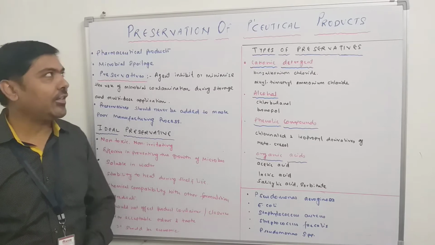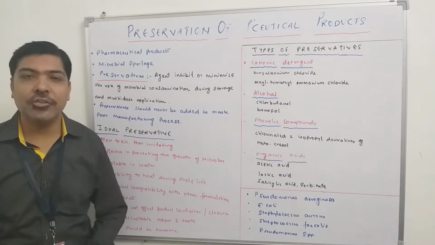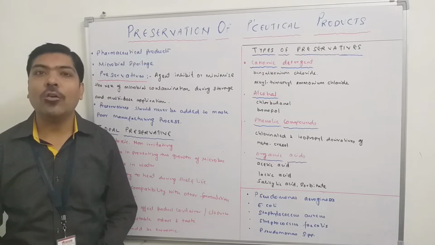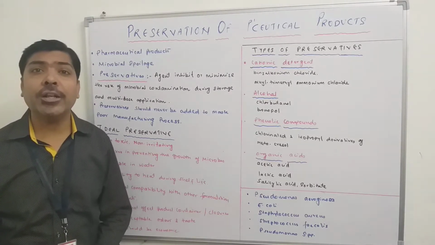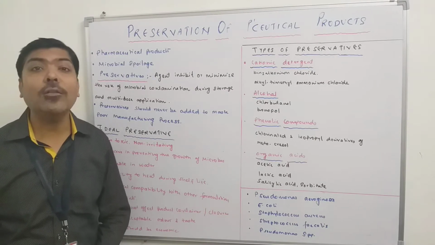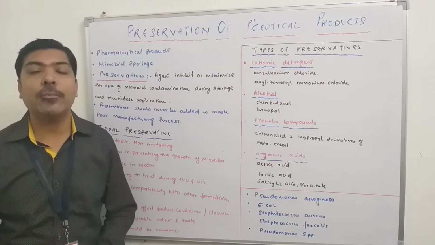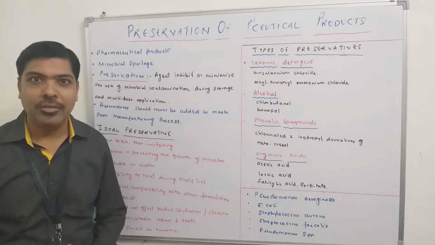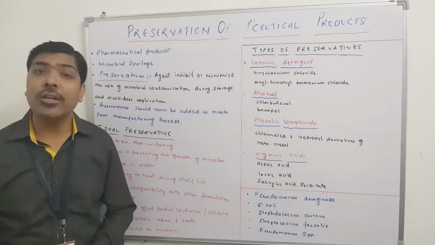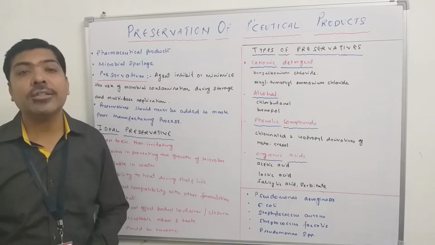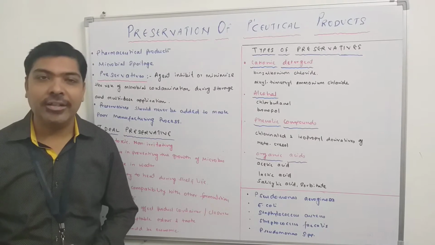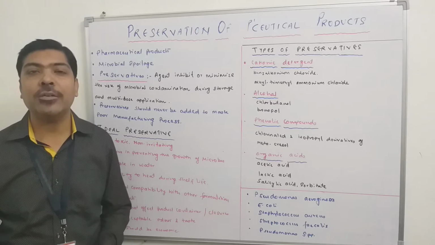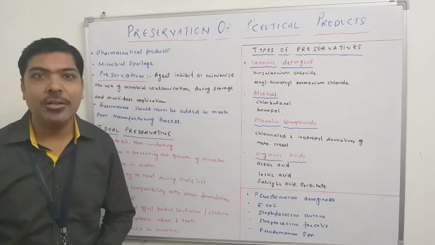In today's video lecture, we'll discuss the preservation of pharmaceutical products. In the previous video, we already discussed that pharmaceutical products, especially those belonging to the non-sterile category, can easily be contaminated by various categories of microorganisms. The microorganisms can easily work upon these products because various ingredients provide nutritional elements, including sources of carbon, nitrogen and others.